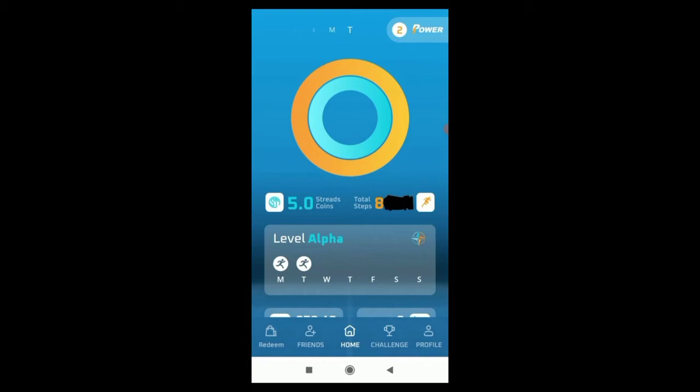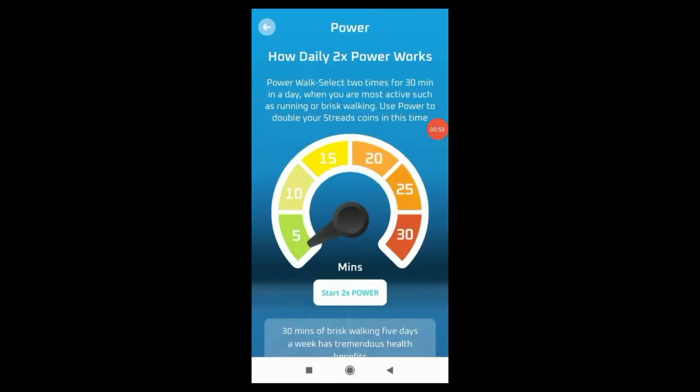One more feature this app has is power. If you click on power, you can walk half of the steps and collect the same number of coins. Let me show you the power. So you can see you can upgrade to power for 30 minutes and you only have to walk 2500 steps and collect those coins. So this is how you can use this power section.